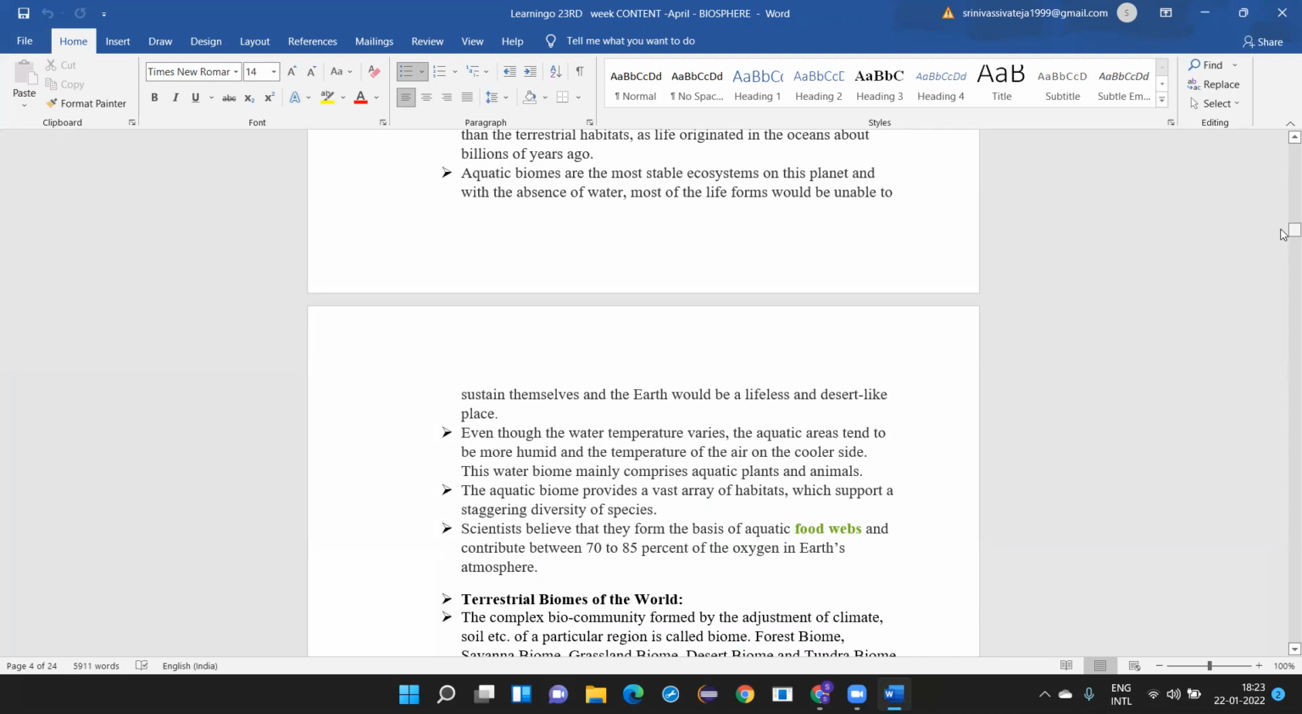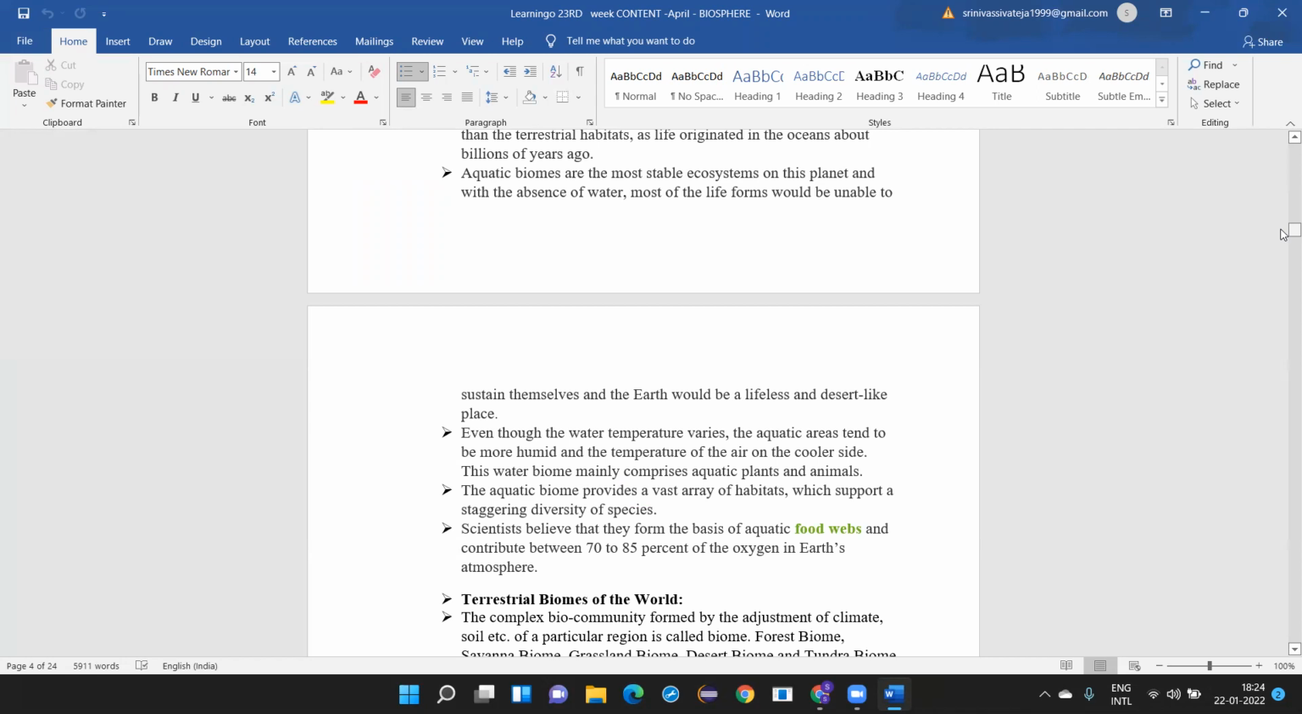Aquatic biomes are the most stable ecosystems on this planet, and with the absence of water, most of the life forms would be unable to sustain themselves, and Earth would be a lifeless and desert-like place. So they are the most stable ecosystem. That means aquatic biomes are those which consist of water. Now we all know that without water, nothing is possible. Most of the life forms, plants, animals, human beings, nothing can sustain, and Earth also will be desert-like. That is the reason why Earth is considered to be the most important planet among all the planets, because water is not available in any other planet. It is found only on the Earth.